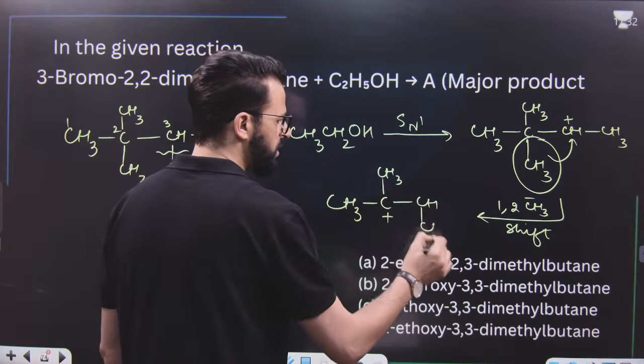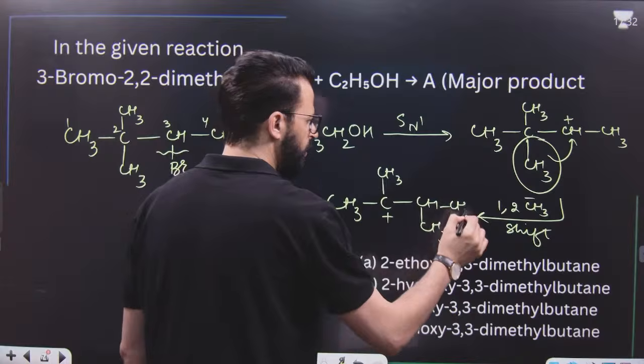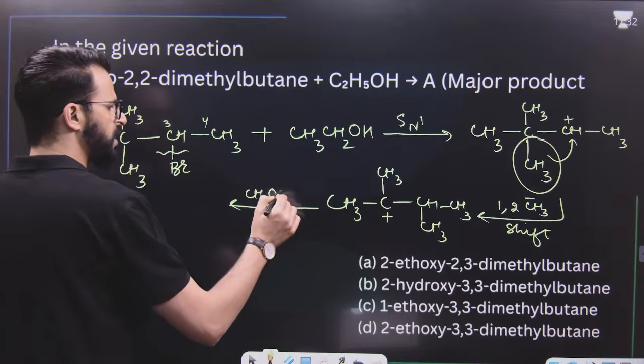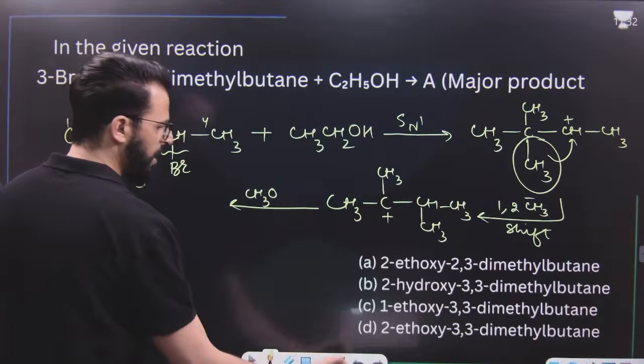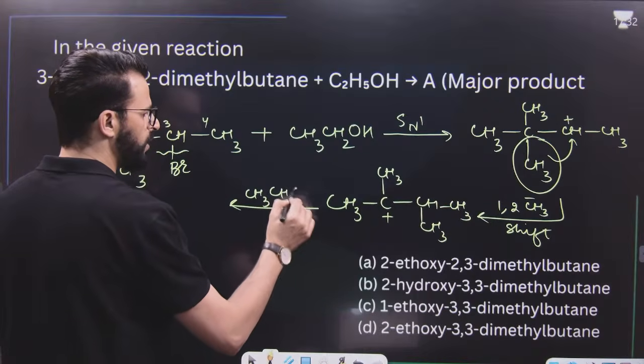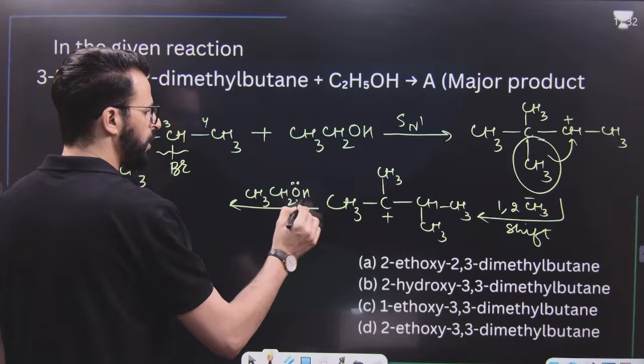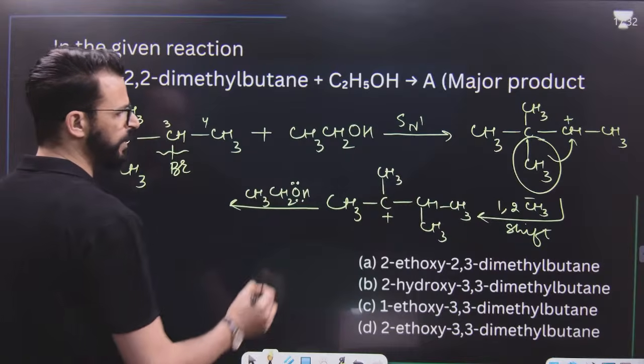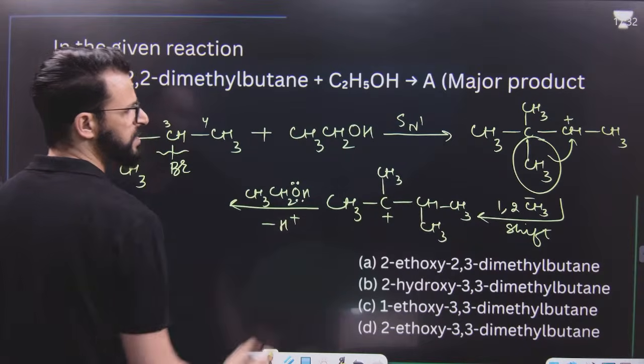Once this carbocation is obtained, we know this CH3CH2OH will act as a nucleophile and it will attack the carbocation, but this is a neutral nucleophile. Once it attacks, it acquires a positive charge. Finally, H will be lost as H positive.